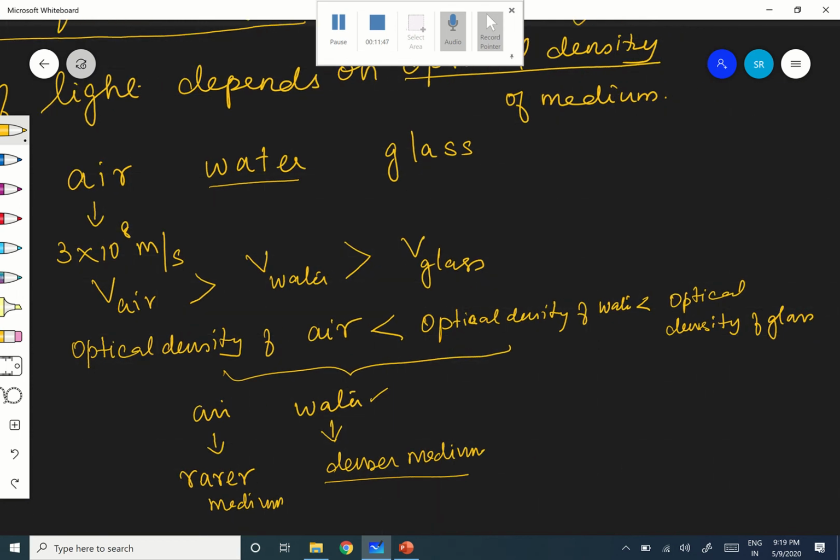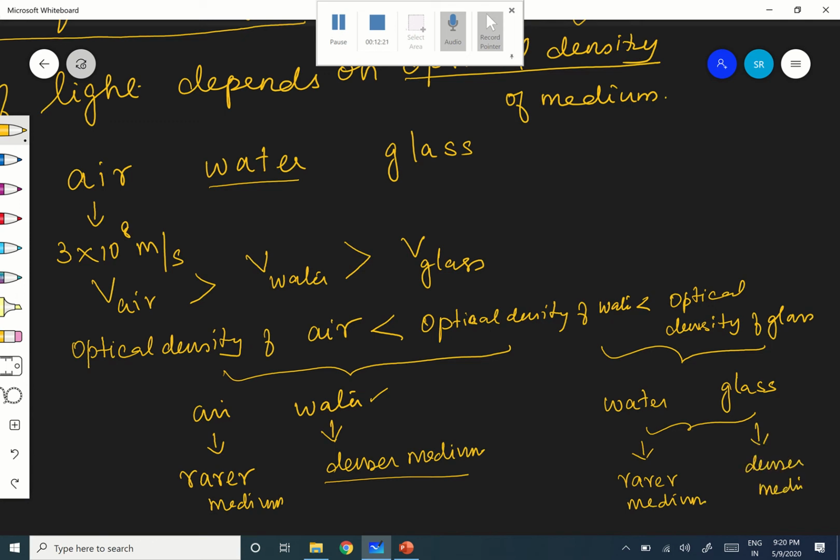Like that, if you take these two, water and glass, it is seen that the optical density of glass is more when compared to water, correct? Out of these two, water has less optical density when compared to glass. Therefore, in comparison, you can say water here is a rarer medium. It is relative only, okay? And glass is nothing but a denser medium.